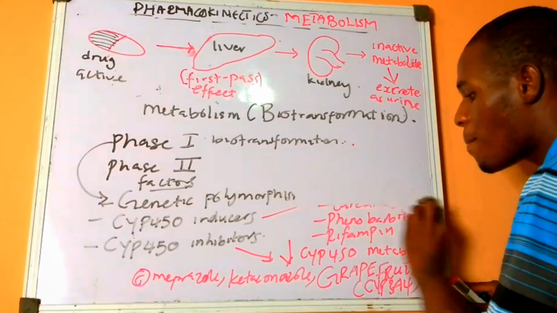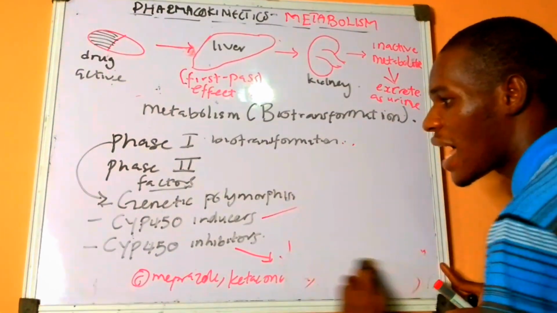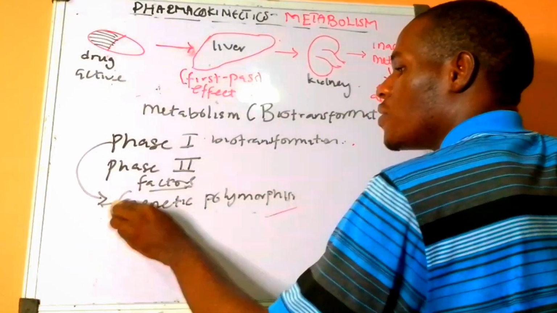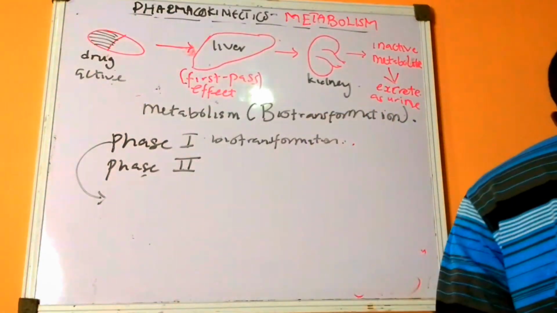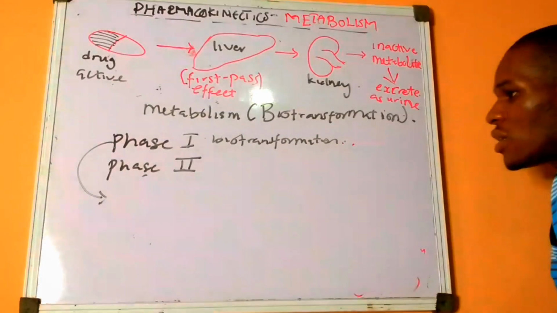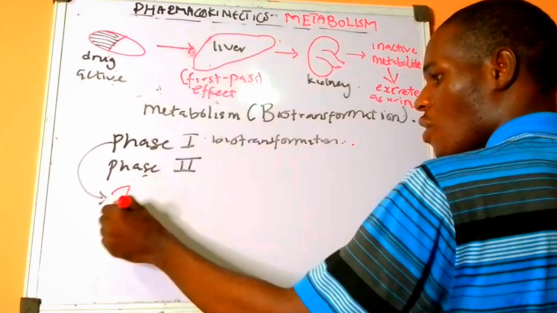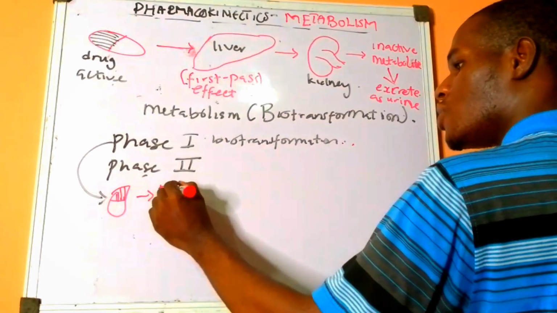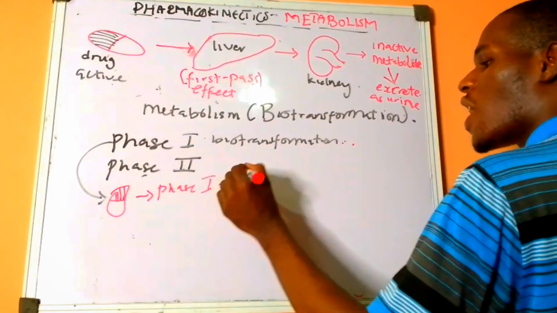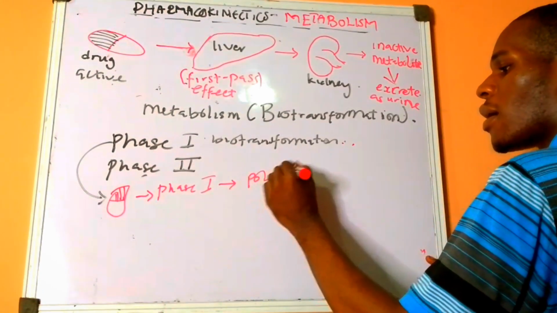For phase two biotransformation, we are now looking at the conversion of a drug that has undergone phase one. So let's say this is a drug, the drug has undergone phase one transformation and the drug has become polar.